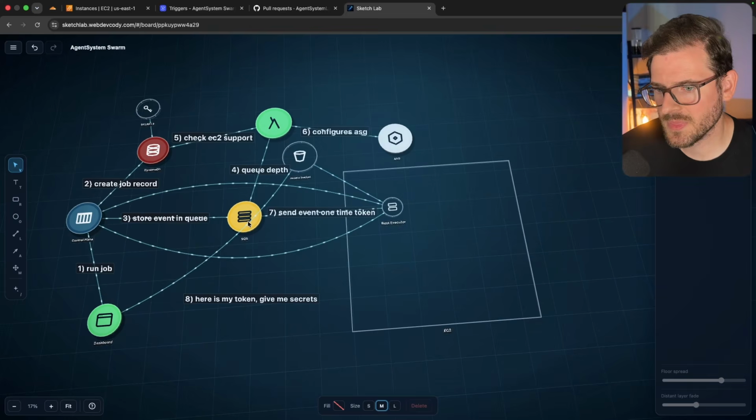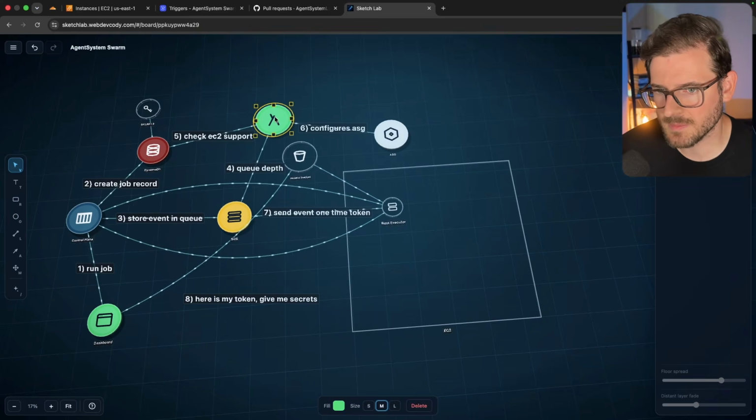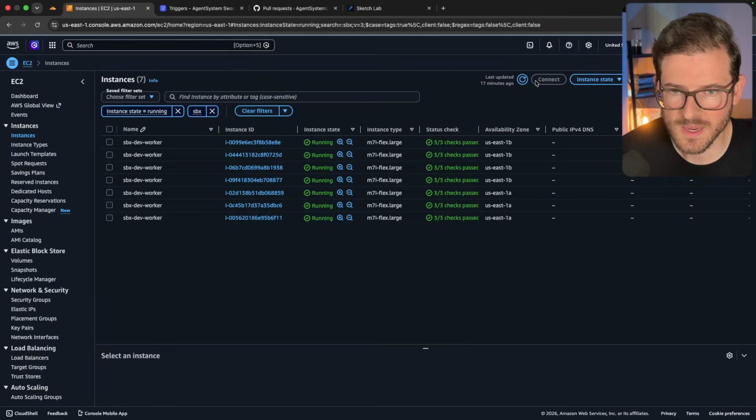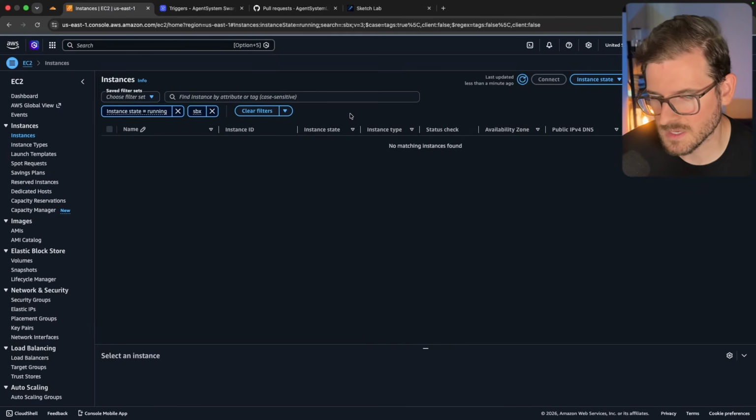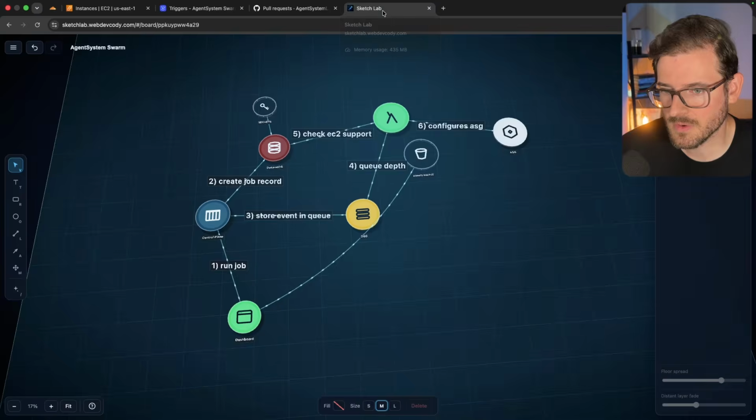And then at some point when the queue depth is low again, this auto scaling Lambda is going to scale this thing back down to no EC2 instances and delete the Rust executor. If we go back to AWS, notice here that we have no instances anymore. It's cleaned up. I'm not getting charged for having those things running around. So that's kind of how it works.